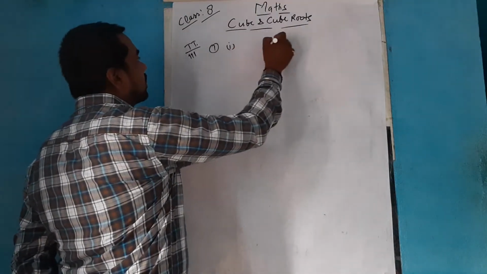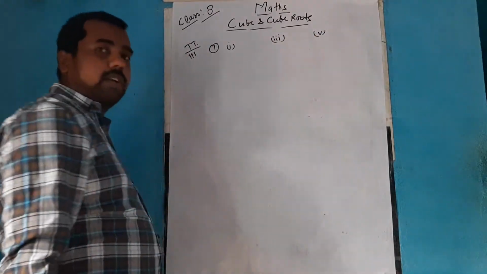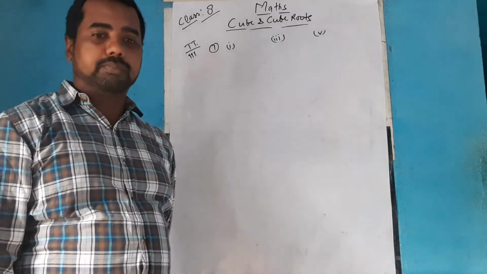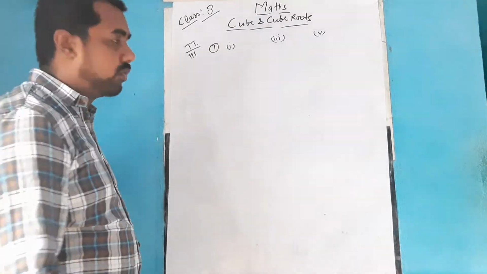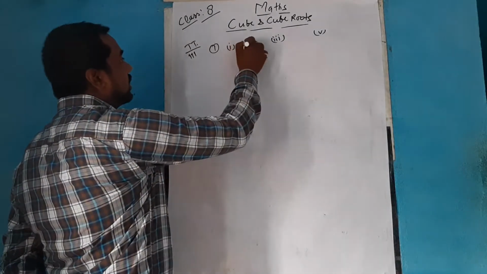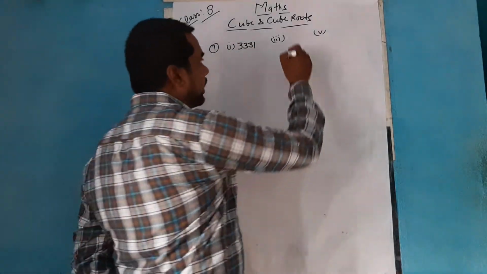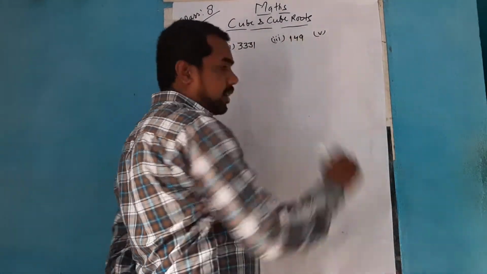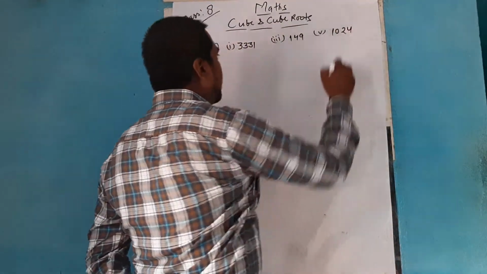First, third and fifth part, and the rest of the parts you will try doing in your homework copy. It is already given in the syllabus what all the homework is. Here the first number is 3331, the second one is 149, and the third one is 1024. Here you need to find it out.